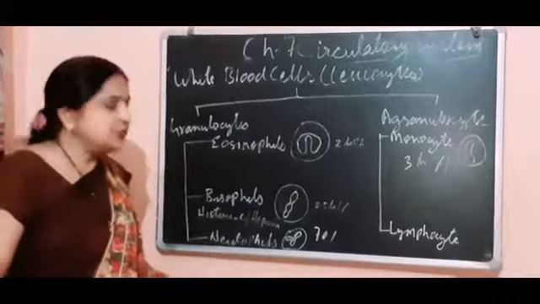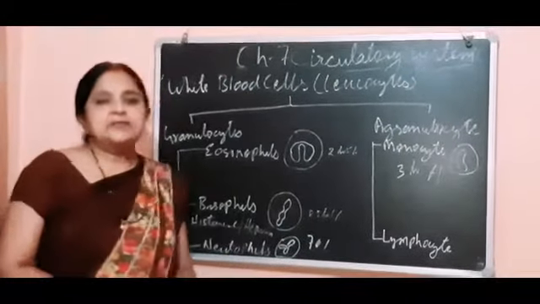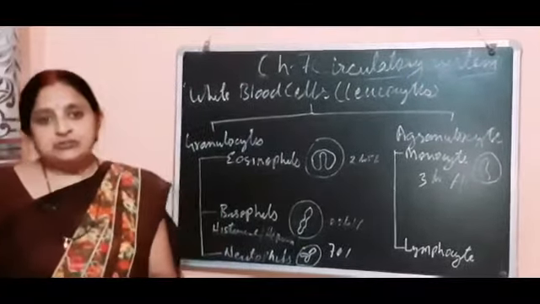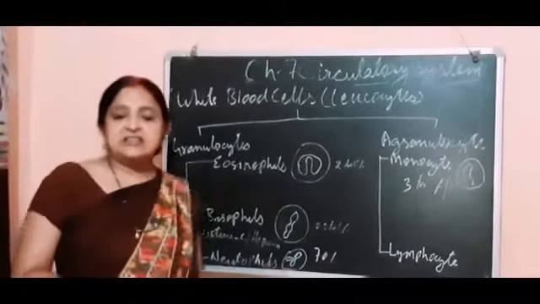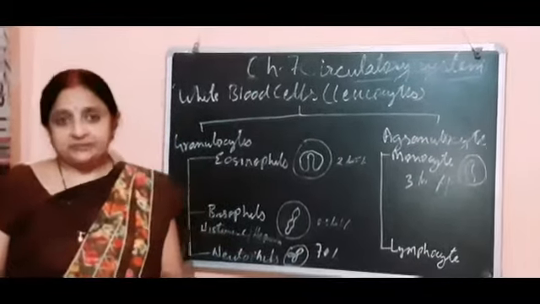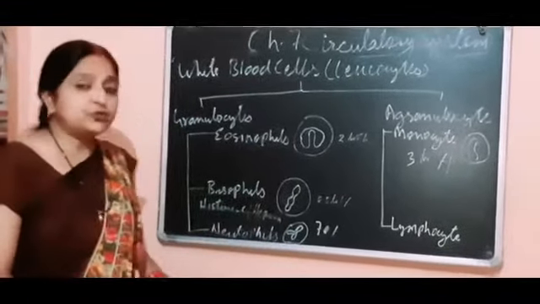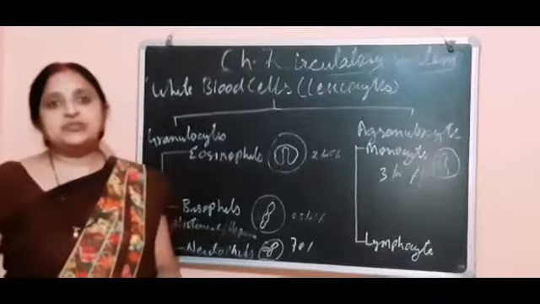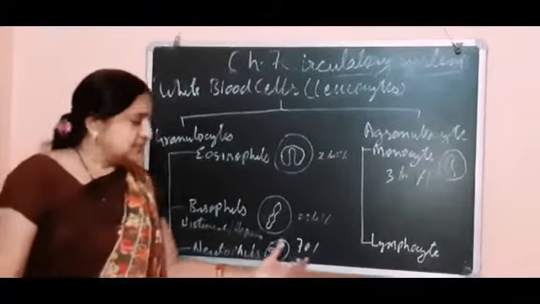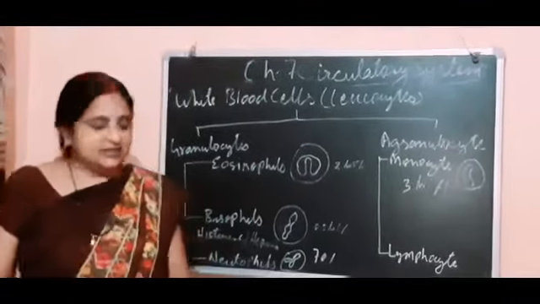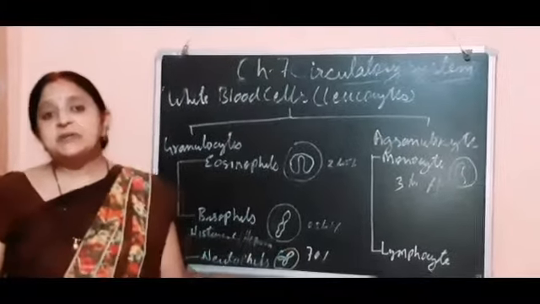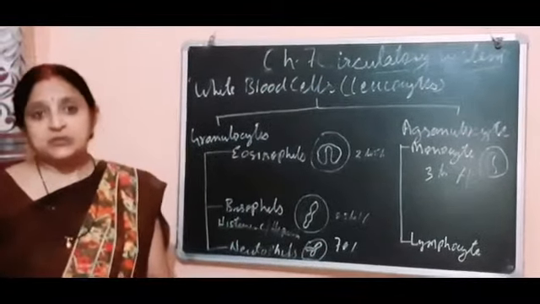Now the last one is the neutrophil. Neutrophils have a nucleus with more than 2 lobes, so they are called polymorphic, and they show neutral staining with dyes, so they are called neutrophils. They are neutral, not showing any color, and they are present in 70% of the total WBC count.